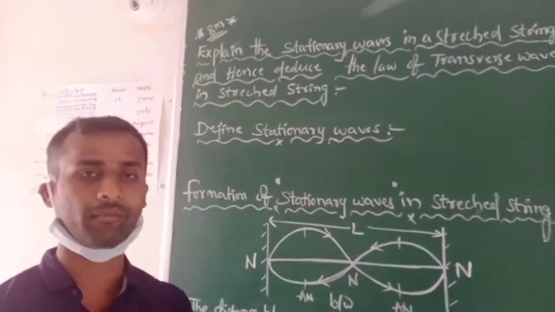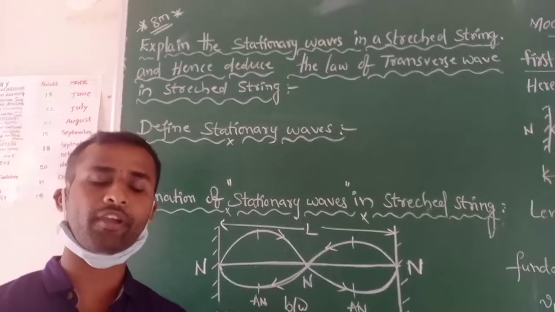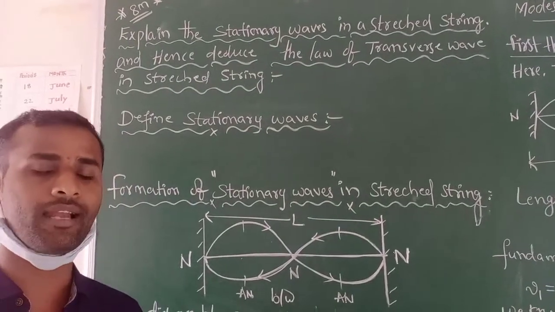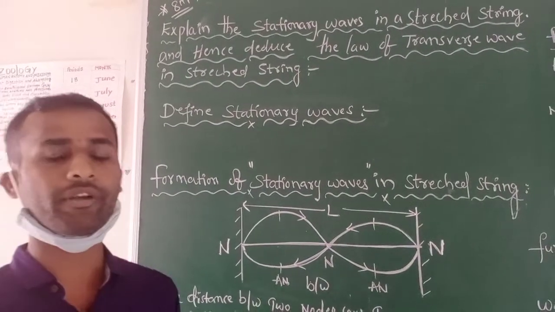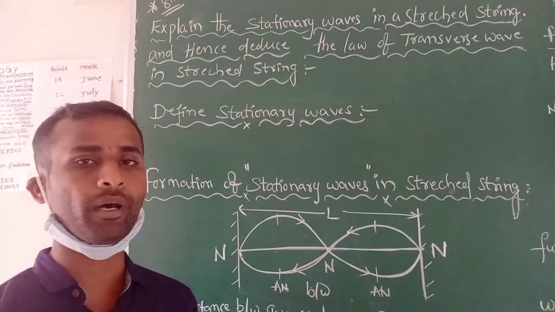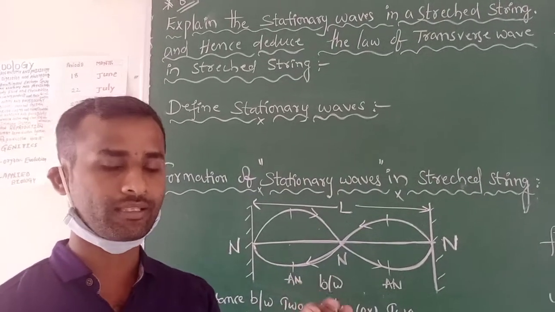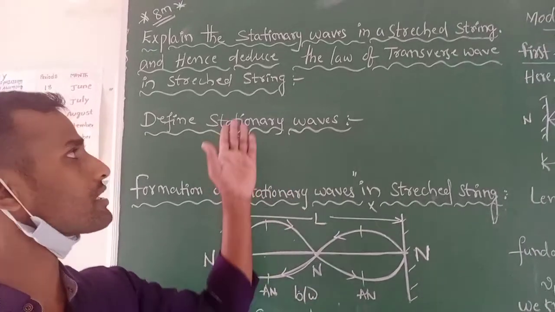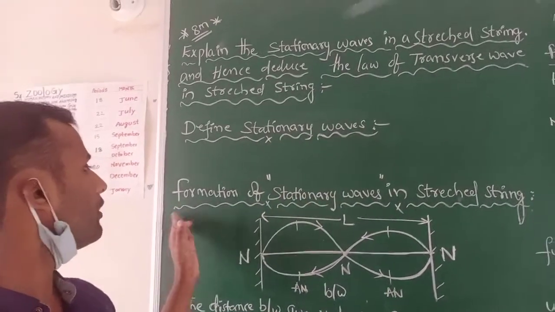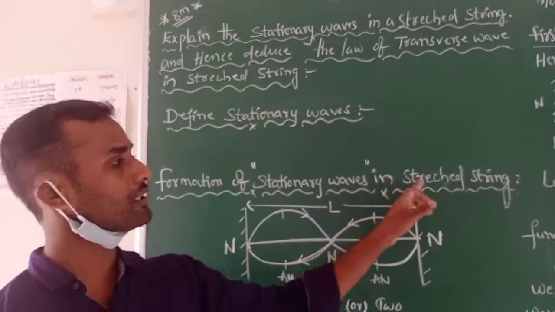Stationary waves are formed when a progressive wave strikes a hard surface and is reflected; the incident wave and reflected wave are superimposed and form a standing wave. It is known as a stationary wave. So here is the formation of stationary waves in a stretched string.